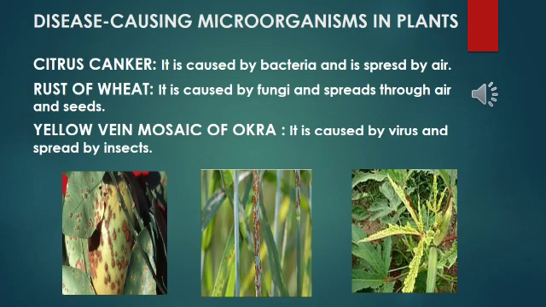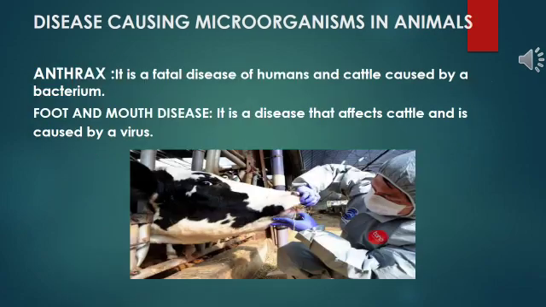Some diseases caused by microorganisms in plants are citrus canker. It is caused by bacteria and is spread by air. Rust of wheat is caused by fungi and spread through air and seeds. Yellow vein mosaic of okra is caused by a virus and spread by insects.